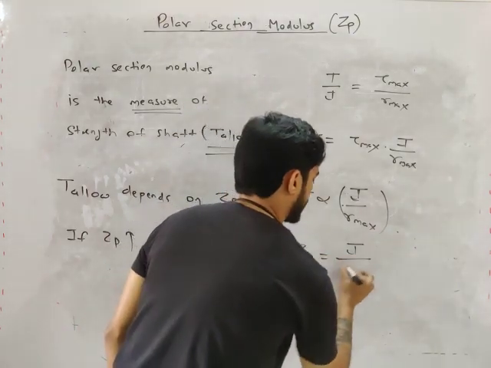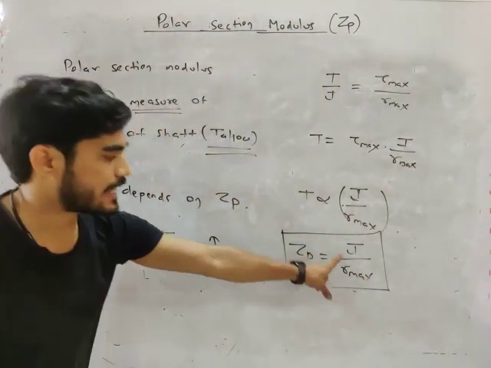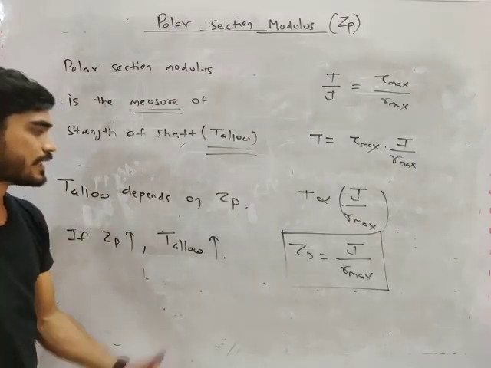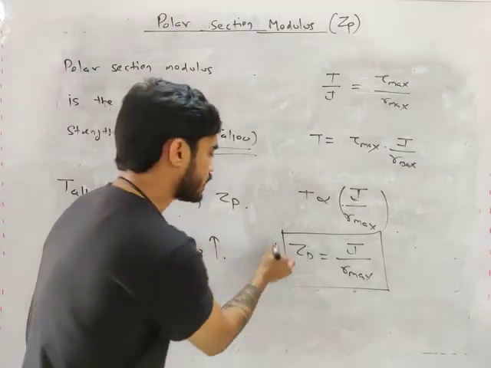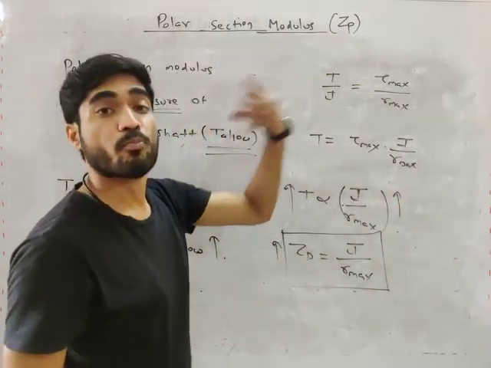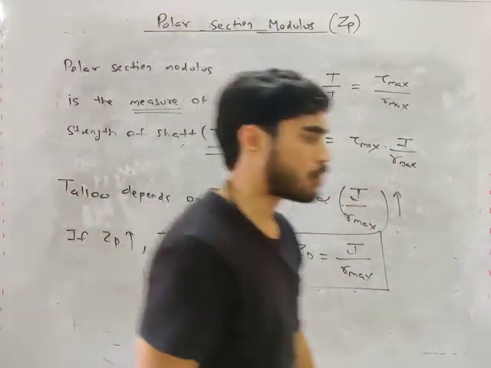This is known as polar section modulus, my friend. J by R max, this value is known as polar section modulus. If this value is more, then T will be more. If this value is more, then you can apply more amount of torque. If this value is less, then you can only apply less amount of torque.